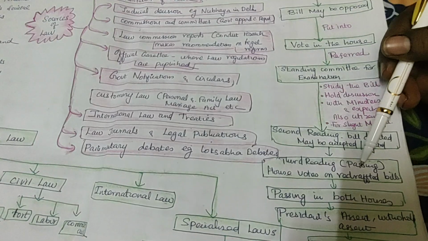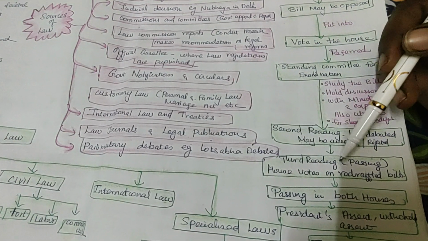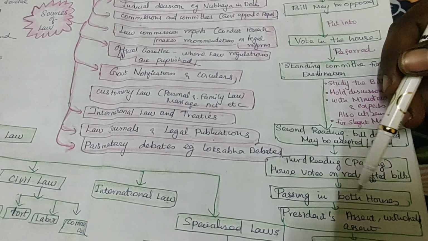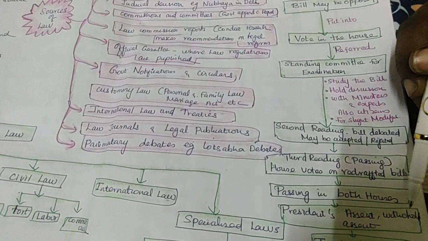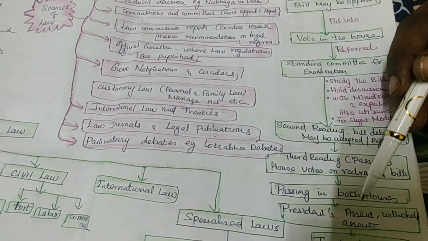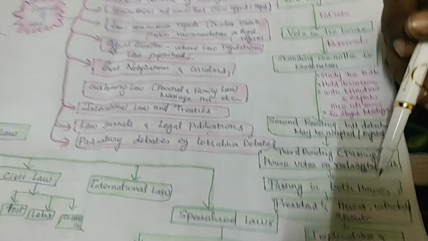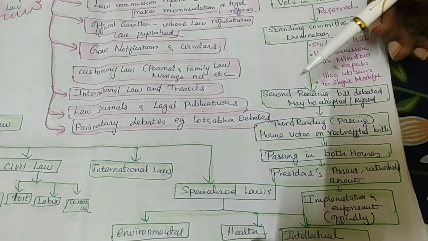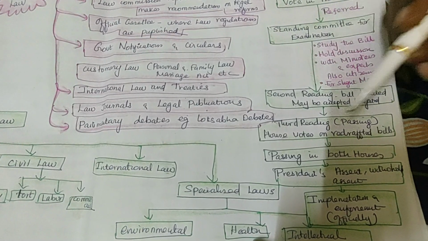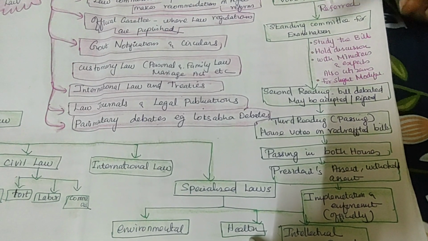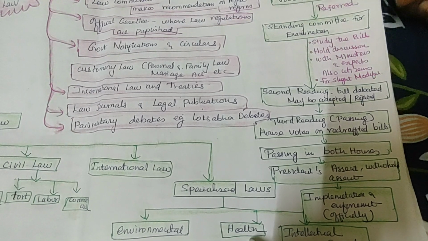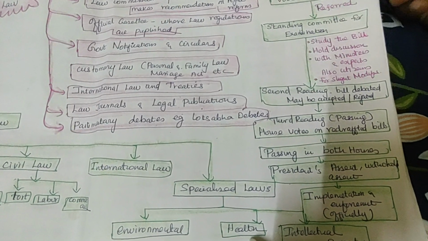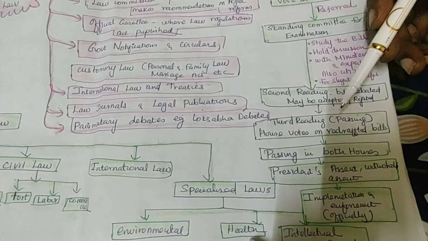Once it is sanctioned, it will be sent to both houses. Who will be the person? The President. Assent and withhold are the options. And then they implement. Sometimes when they are making law, even if the president is not accepting, it is called a veto. So they override. If the majority of the people are voting for this bill when they are drafting, even the president cannot stop them.